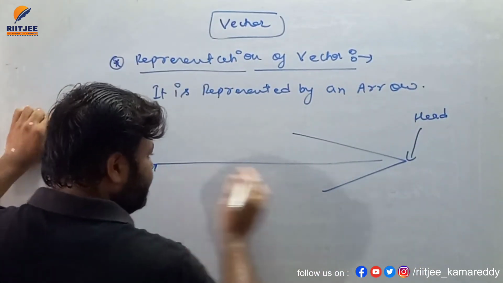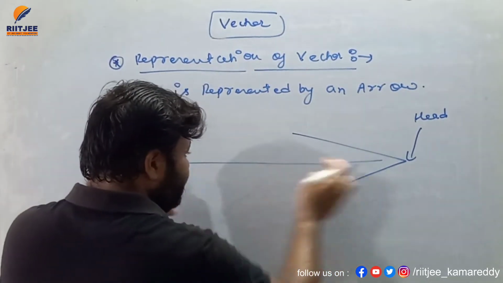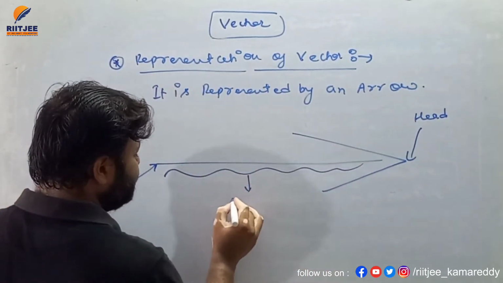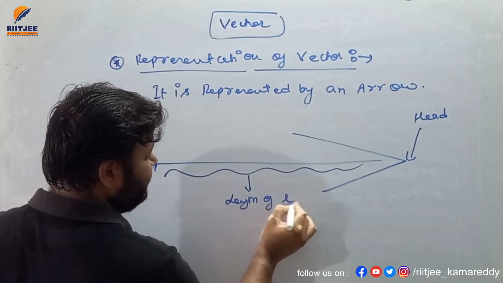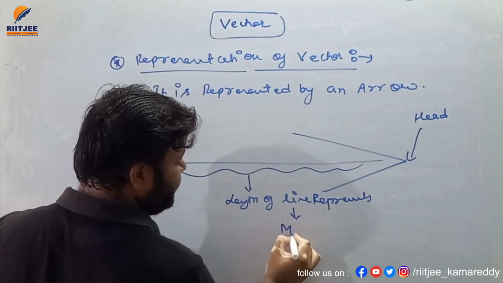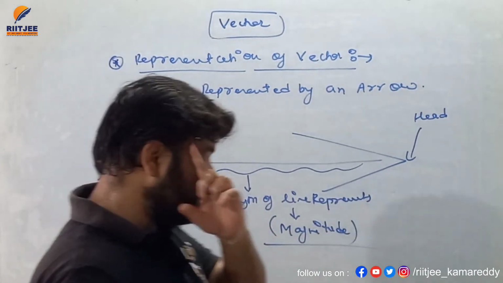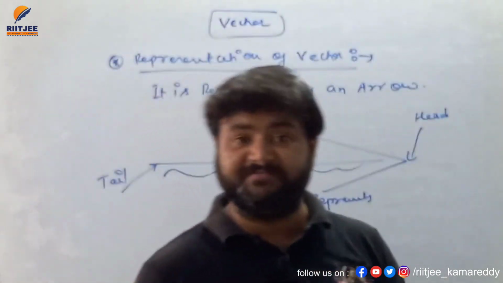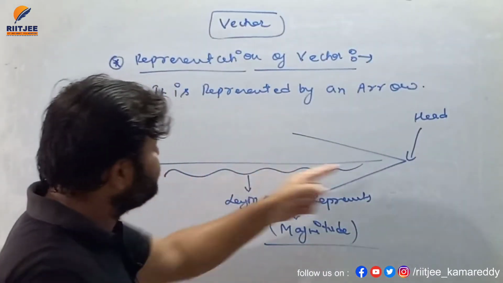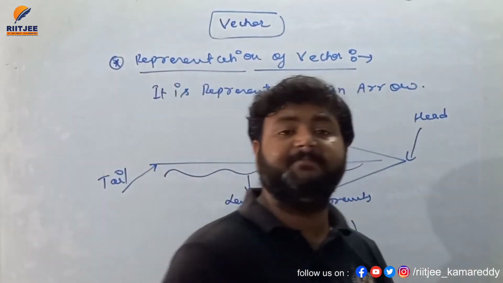And now see, this arrow carries a line, and there is some length of this line. So the length of this arrow represents the length of the line. It represents what, my dear student? It represents magnitude, because we know a vector quantity carries two different things: one is magnitude and the other is direction. So a vector is represented by an arrow in which the back side represents the tail and the front side represents the head.